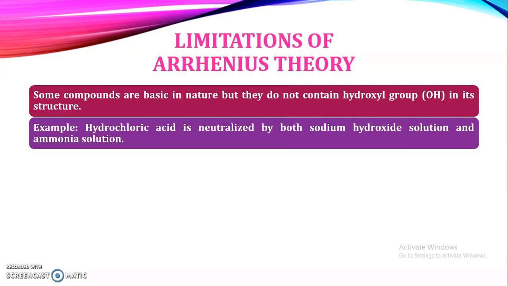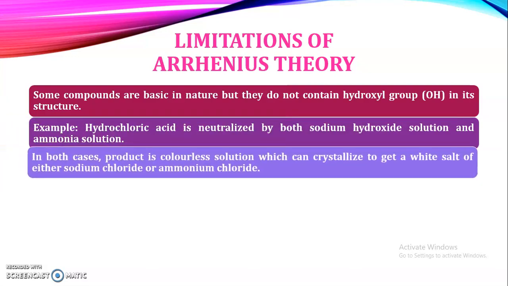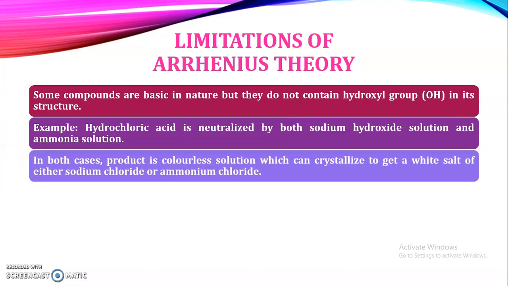So hydrochloric acid reacts with sodium hydroxide as well as ammonia, which involves similar types of reactions. In both cases, the product is a colorless solution which can crystallize to give a white salt, either sodium chloride or ammonium chloride. Means a salt is formed in both reactions. According to Arrhenius theory, this is an acid base reaction, or neutralization reaction, because salt and water are formed.